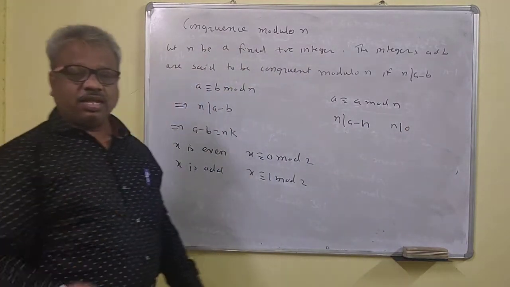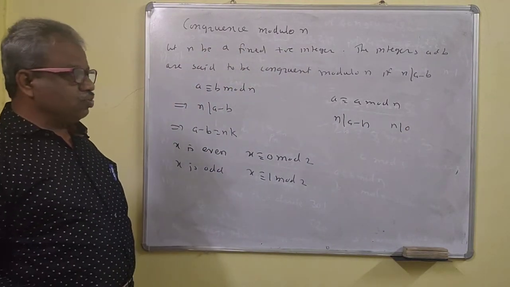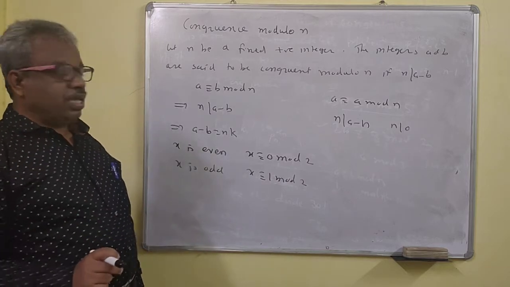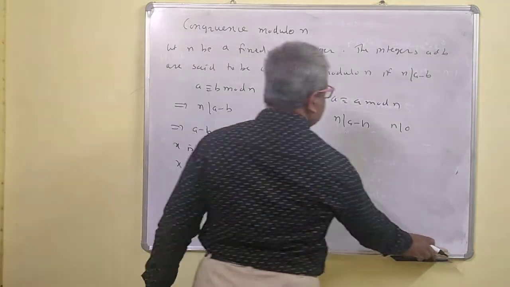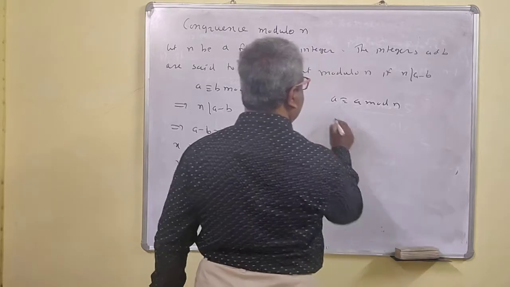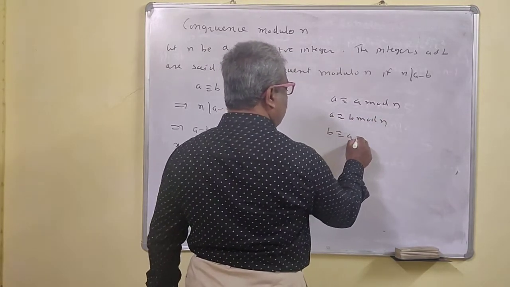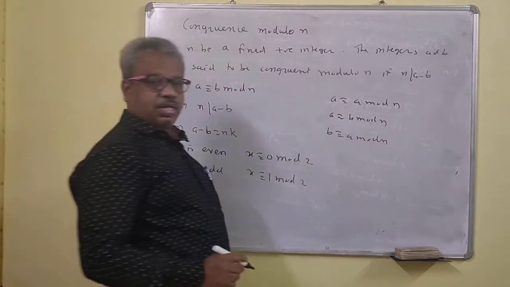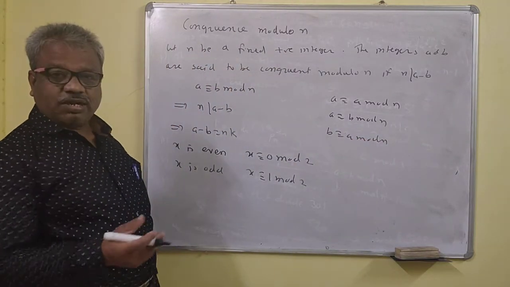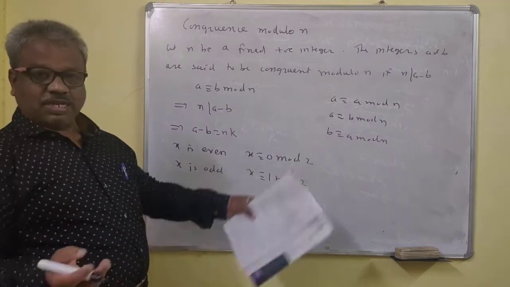Yes, you can write 0 as an integral multiple of n. So every number is congruent to itself. If a is congruent to b mod n, then b is congruent to a mod n. That means this is symmetric: a is related to b means b is related to a.